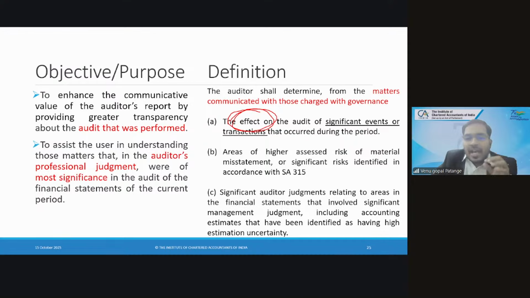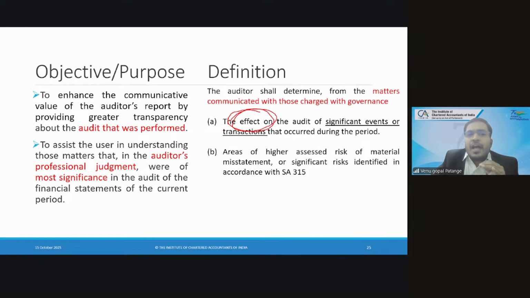So next, higher assessed risk and significant audit judgments. So these are the 3 points you should keep in your mind to analyze whether it is a key audit matter or not. And more importantly, these matters would have been communicated with those charged with governance. That is also another very important point. If it is significant, if it is a high assessed risk, in general, you would have communicated with those charged with governance, right?